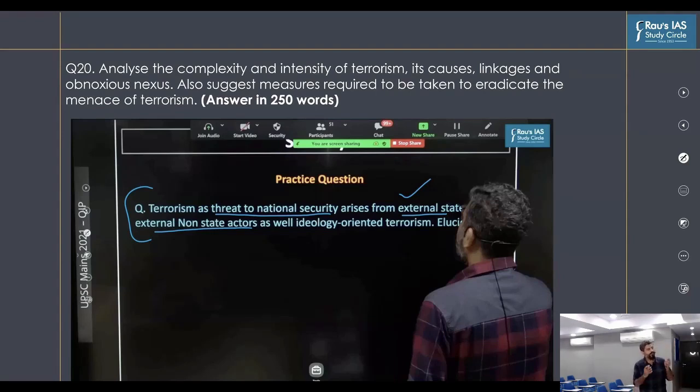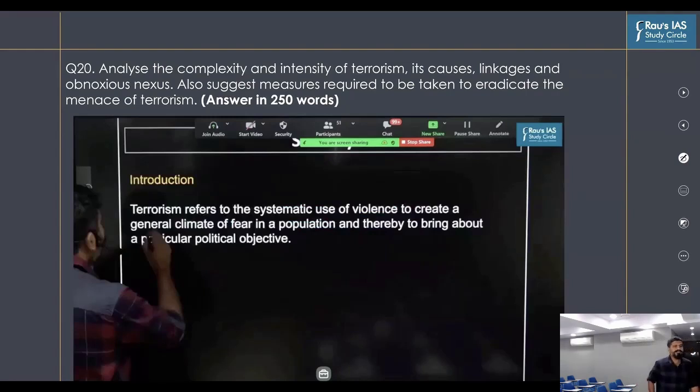In this, we already prepared a basic definition of terrorism. What exactly is meant by terrorism? If you look at terrorism, it refers to the systematic use of violence to create a general climate of fear in population and in order to bring about a particular political objective.